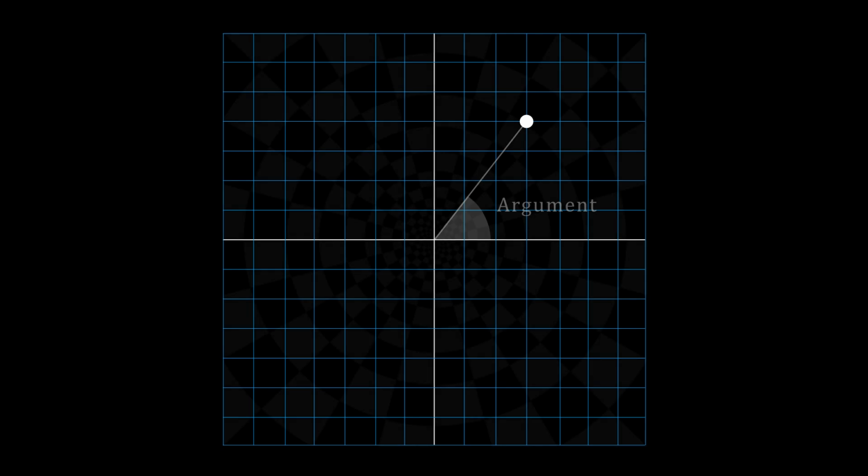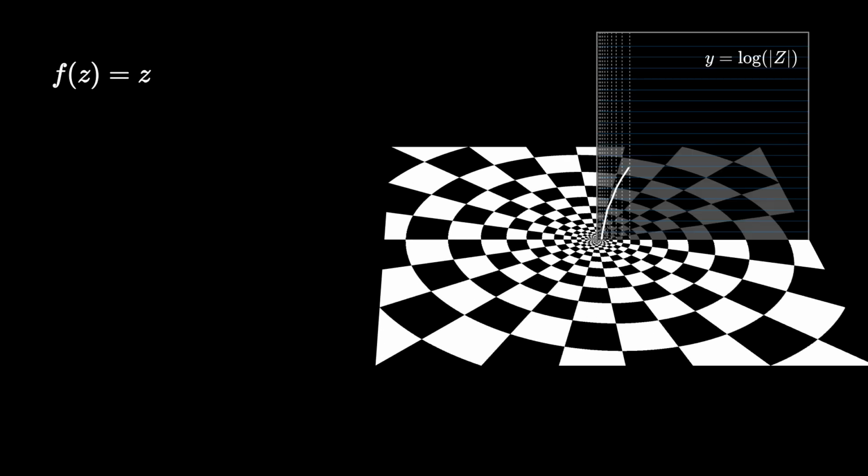Next, let's explore complex numbers from yet another perspective. On the complex plane, the angle a point makes with the real axis is called the argument. This dartboard-like pattern you see here represents the complex plane, with colors applied periodically based on the distance from the origin and the argument of each point. Right now, we're visualizing the simplest function, f(z) = z.